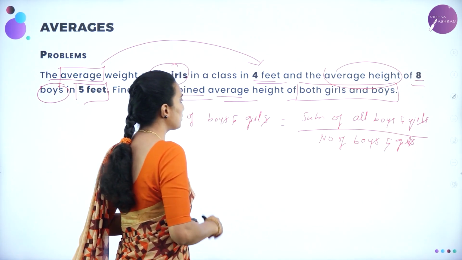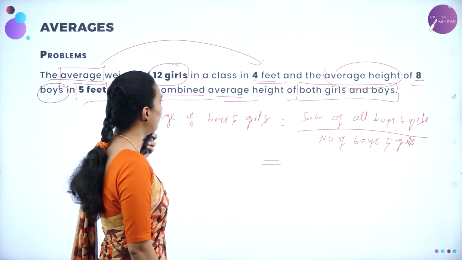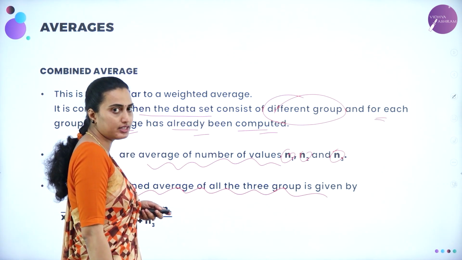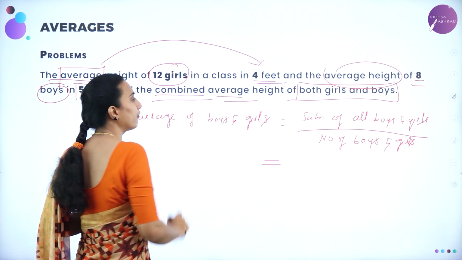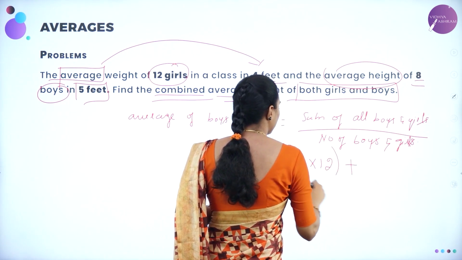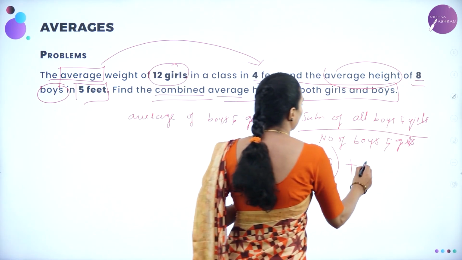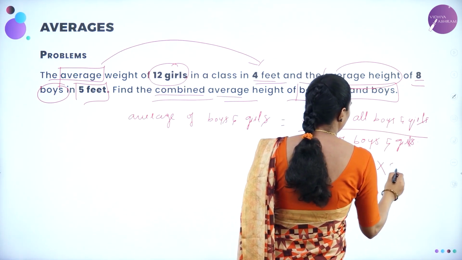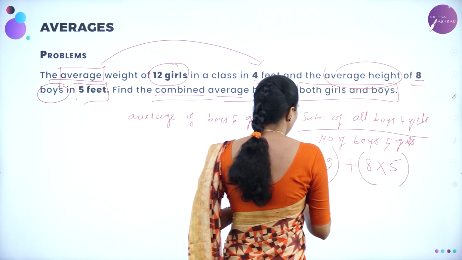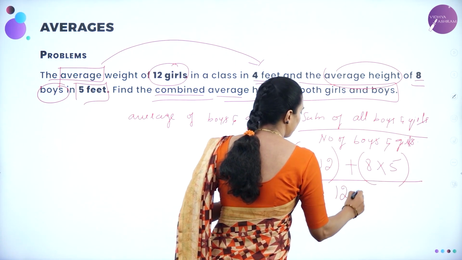So according to this, what can I calculate? The sum of all boys and girls along with the feet they have given. According to the formula, I can calculate the average. They have given x1 bar as 4 feet. Therefore, 4 into 12 girls plus, there are 2 groups, 8 boys with an average of 5 feet, so 8 into 5, divided by the number of boys and girls, which is 12 girls plus 8 boys.